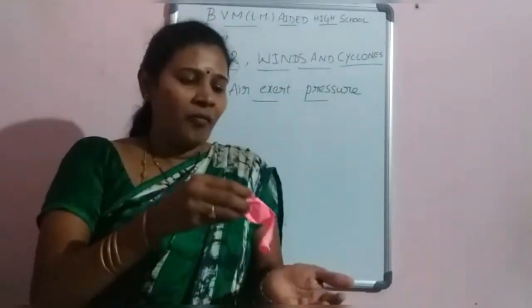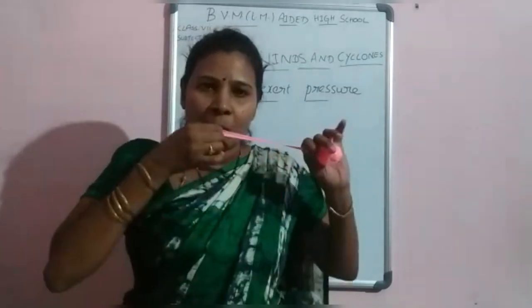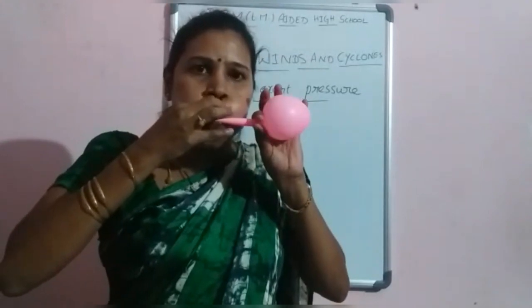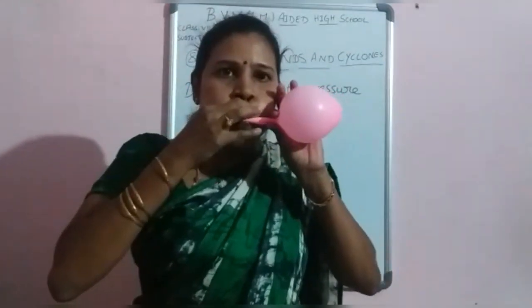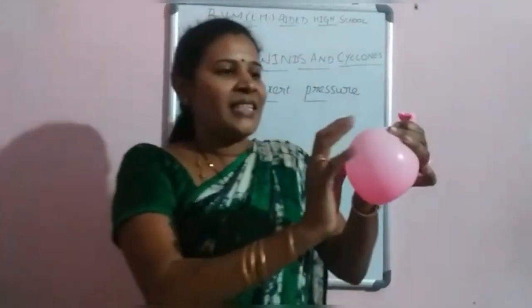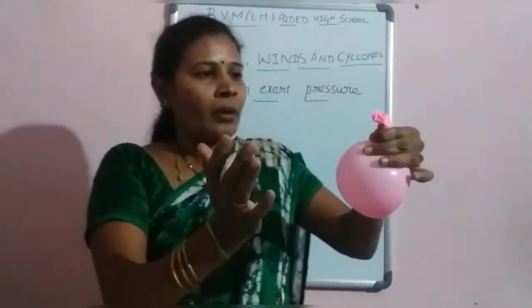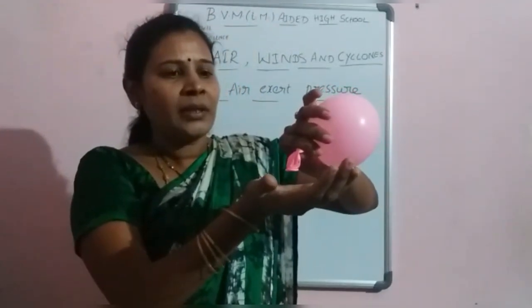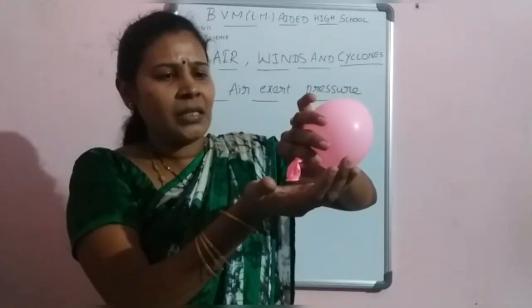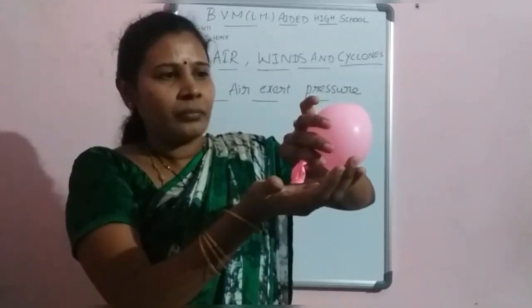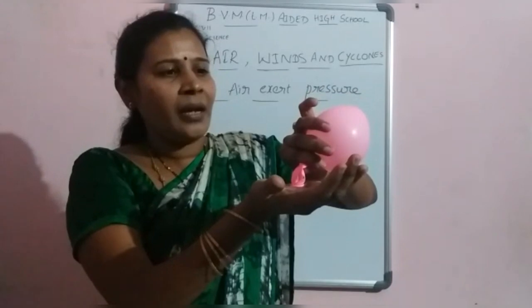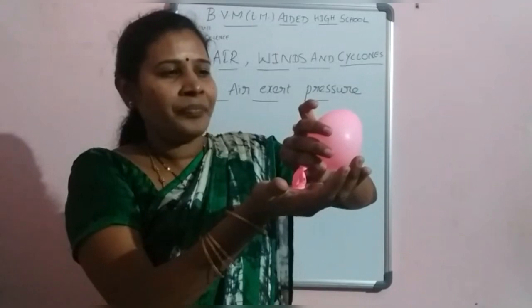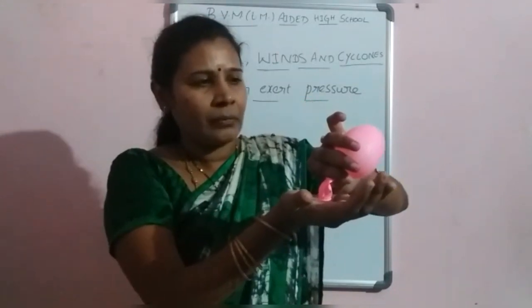From this, if we release it, then what will happen? Air will come out. Once again I am showing. See here, the balloon changes to a big size, and slowly release it. Some gas will be released. This indicates air. When the air inside comes outside, slowly the balloon also changes to a small size.